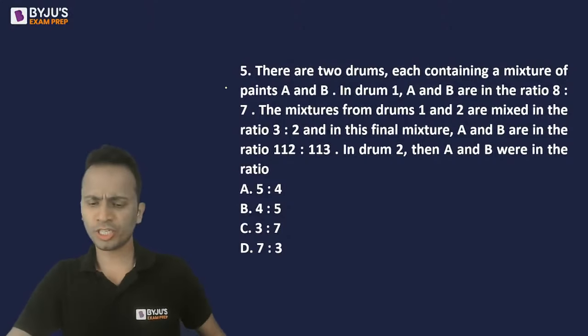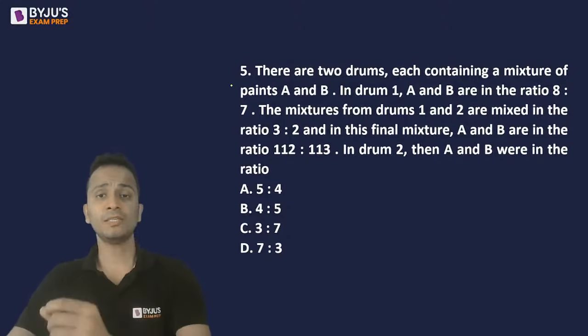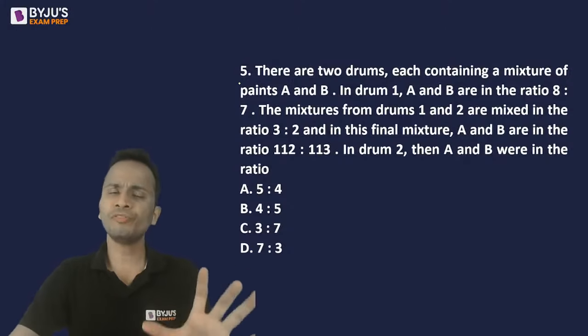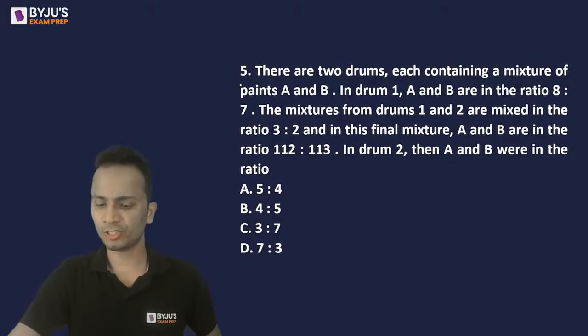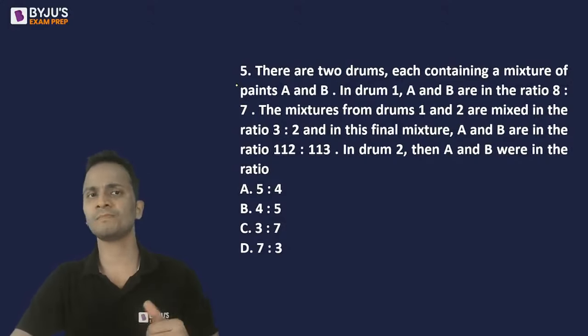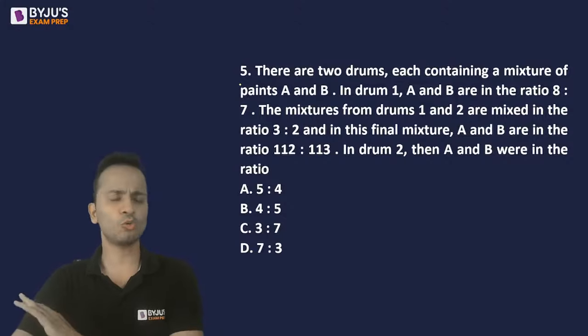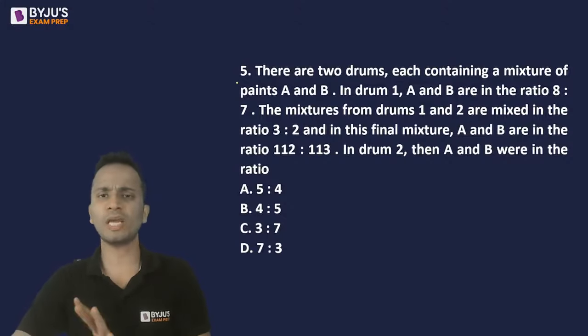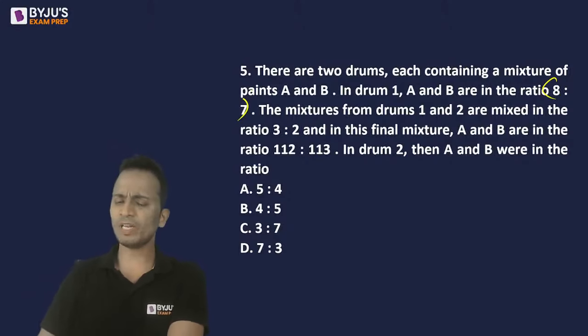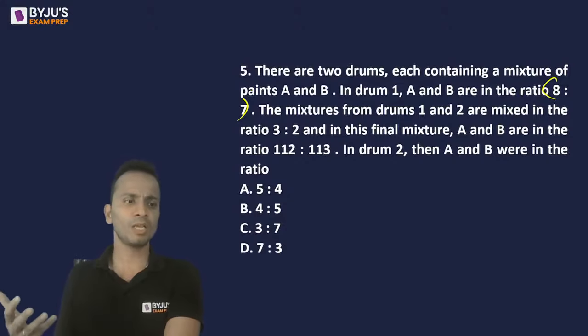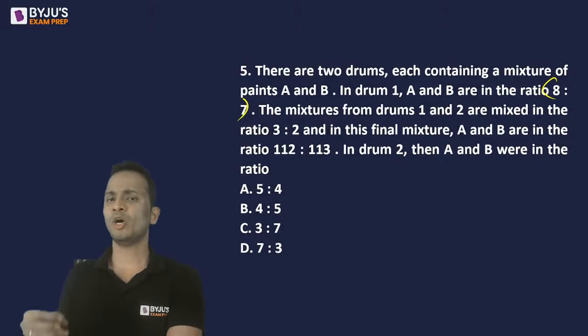चलिए स्टार्ट करते हैं. क्वेश्चन इजी है ये वाला भी. So totally up to you if you want to use a weighted average for this question or mixtures and allegations. Okay, allegations is a method, weighted average is another method. So totally up to you, whichever method you want to go with, you can do that. At round one, A and B, the ratio is 8 is to 7. So before we start, we'll have to decide, will I be applying weighted average or allegations, whatever it is, on the fraction of A or on the fraction of B.